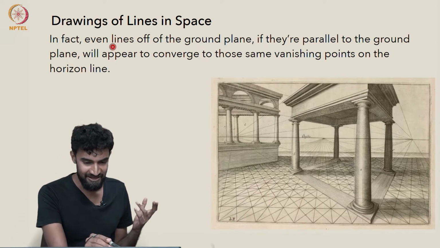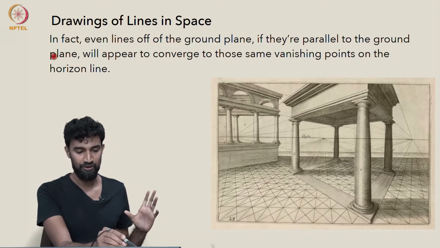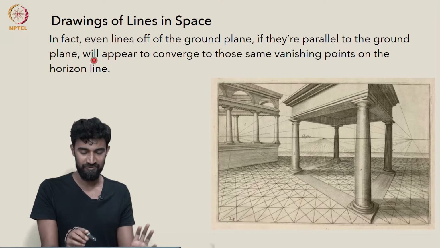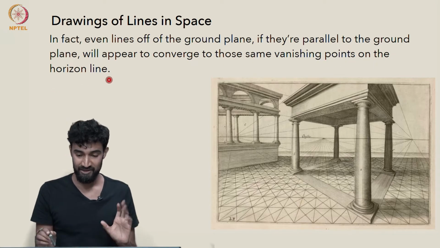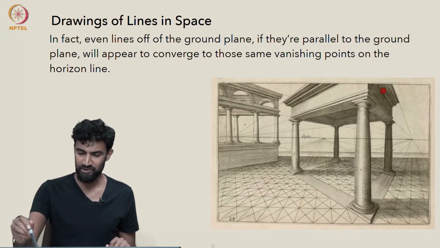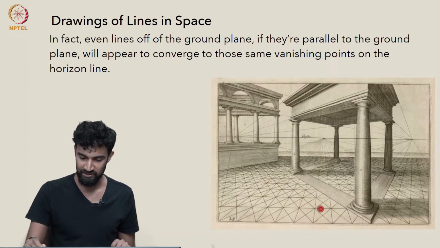In fact, even lines off of the ground plane, if they're parallel to the ground plane, will appear to converge to those same vanishing points on the horizon line. So what do I mean by this? Well, look at this edge here of this roof. It is parallel to these diagonal lines here in this family.